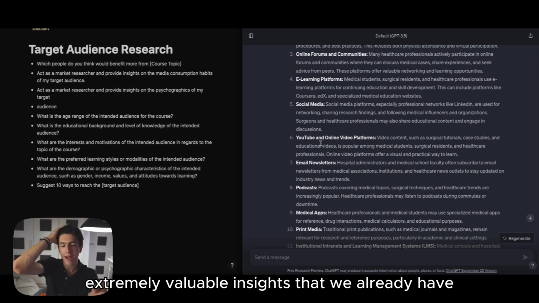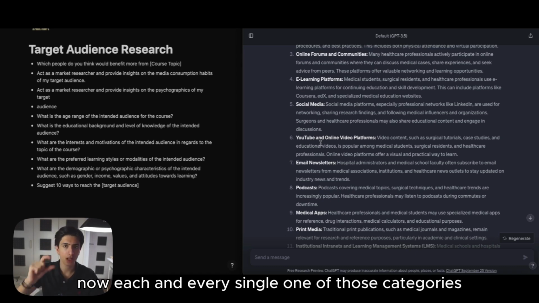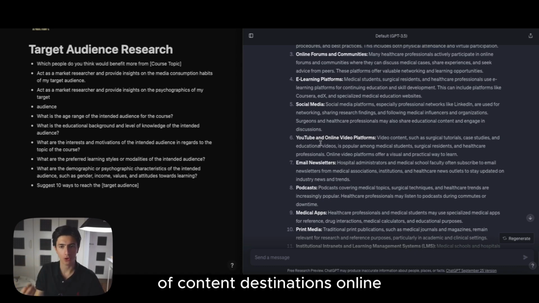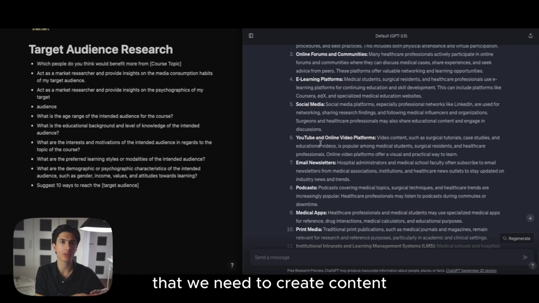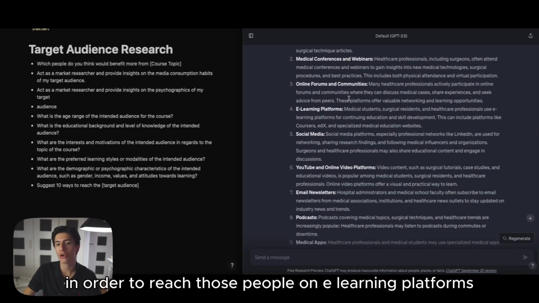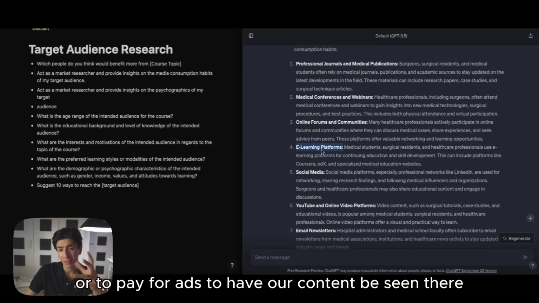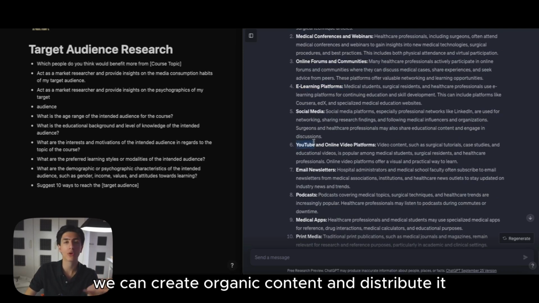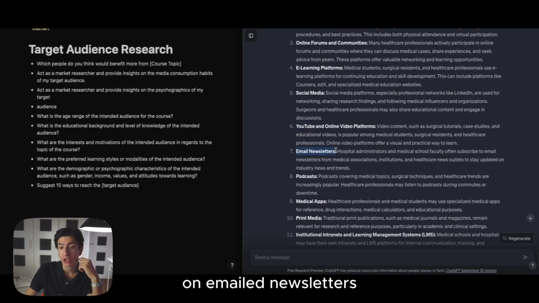So those are extremely valuable insights that we already have regarding our target audience. Now, each and every single one of those categories of content destinations online has a specific way that we need to create content in order to appeal to its algorithm. So you can imagine that for e-learning platforms, for example, in order to reach those people, we need to pay for ads to have our content be seen there. On YouTube, though, we can create organic content and distribute it based on our target audience. On email newsletters, our content should be completely different than on YouTube, or on podcasts.